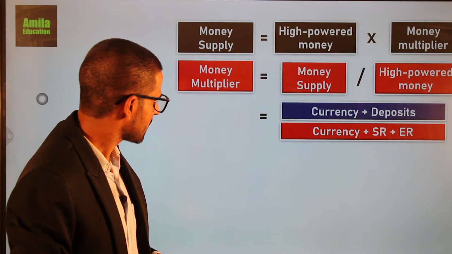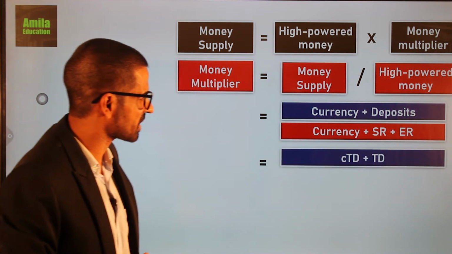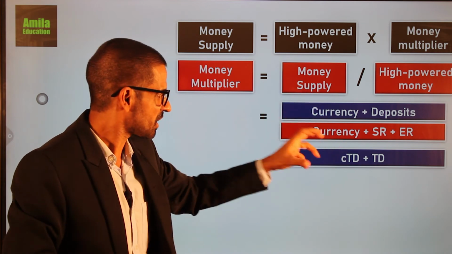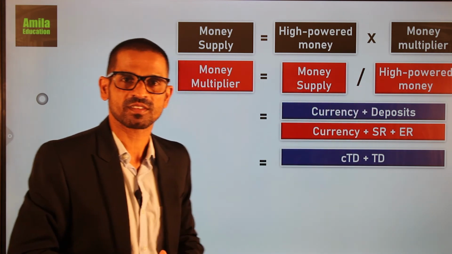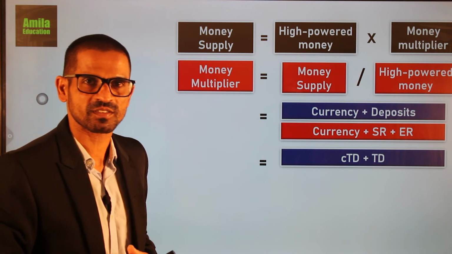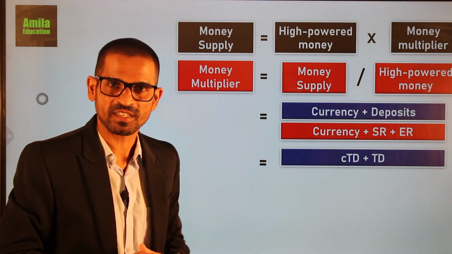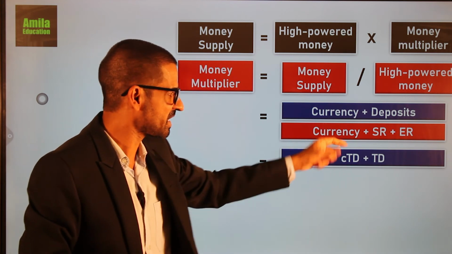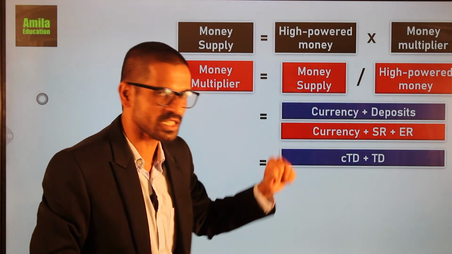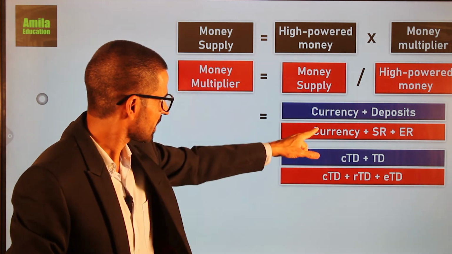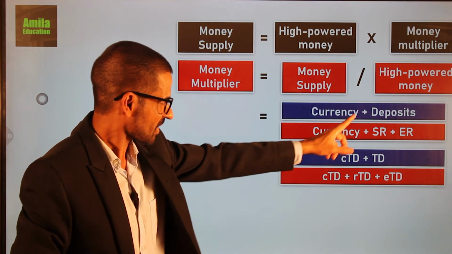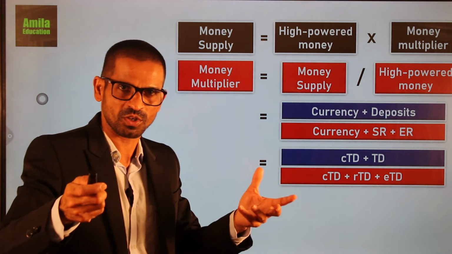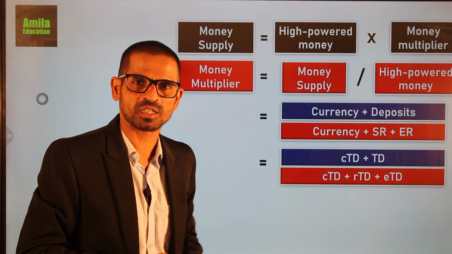Then we can further develop this equation. We can express all these things as a percentage of total deposits. The stock of currency can be expressed as a percentage of total deposits, we call it CTD, the currency deposit ratio. The statutory reserve can be expressed as the statutory reserve ratio, also a percentage of total deposits.